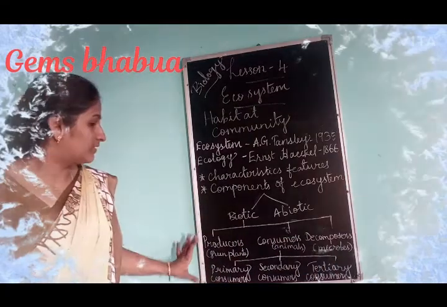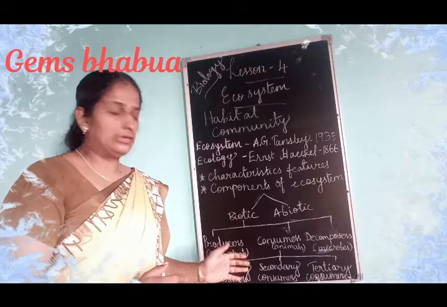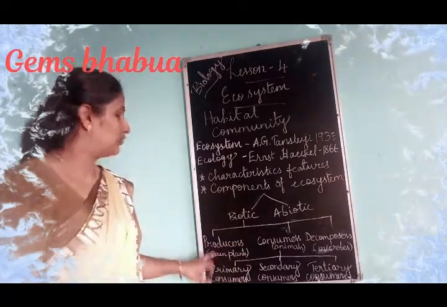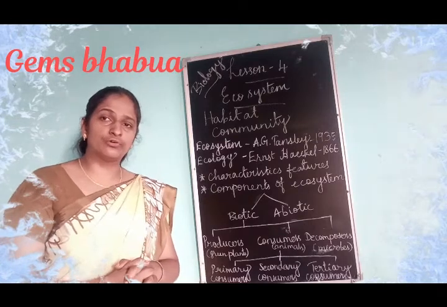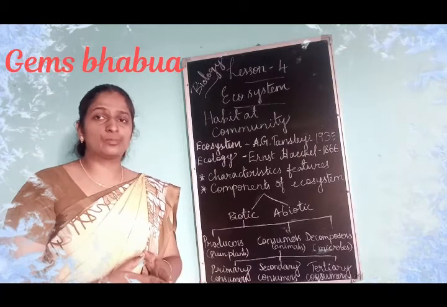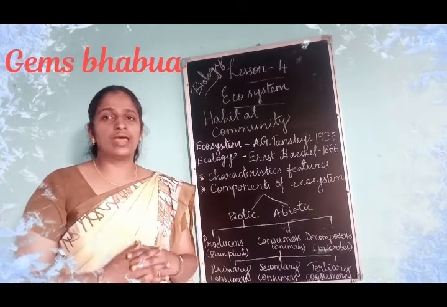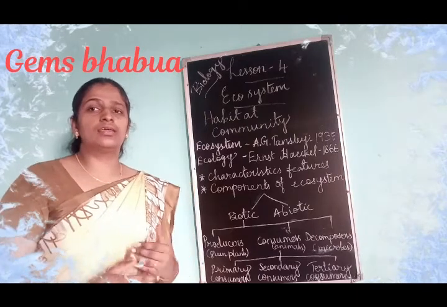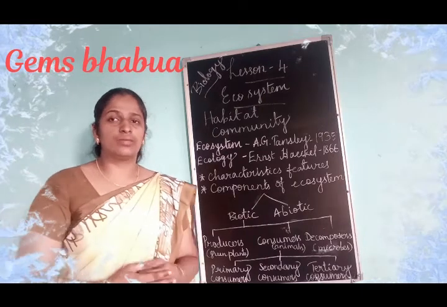And we will see the biotic or living components one by one clearly. So first of all, the producers. As I told you already, the producers are preparing food. So from where do they get the materials to prepare their food? They trap the sun's energy with the help of the chlorophyll, and they use water, carbon dioxide and nutrients, and they make the food.